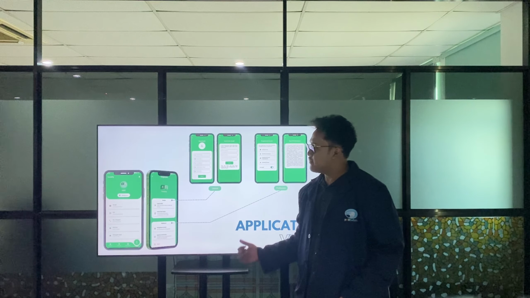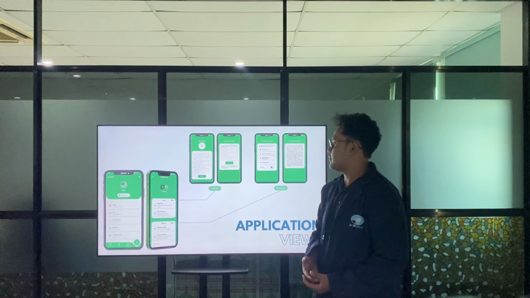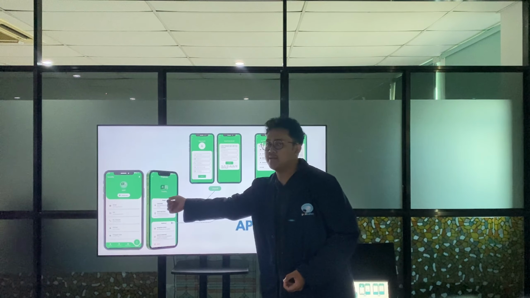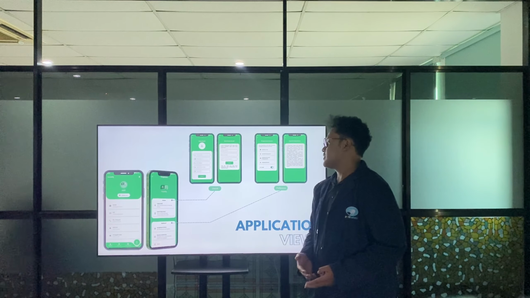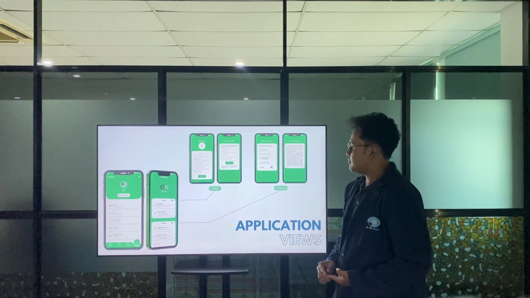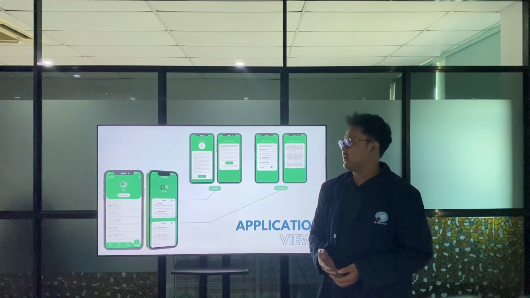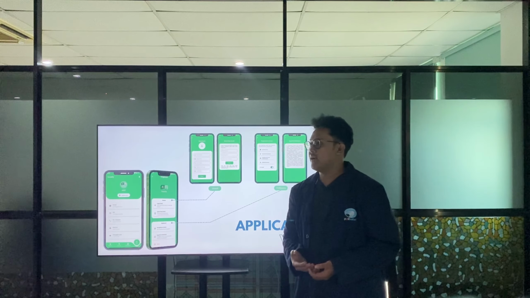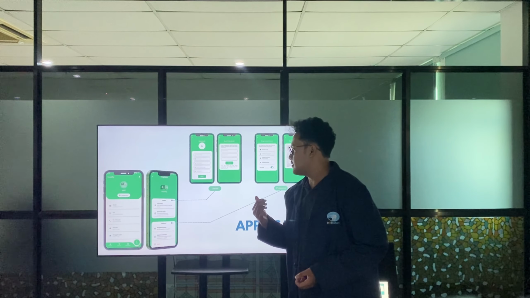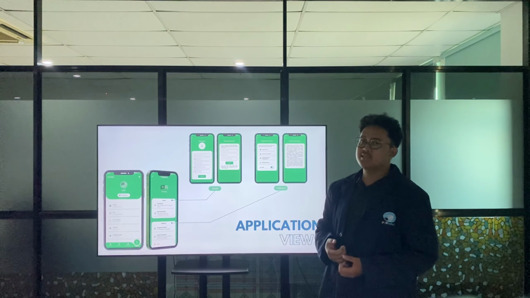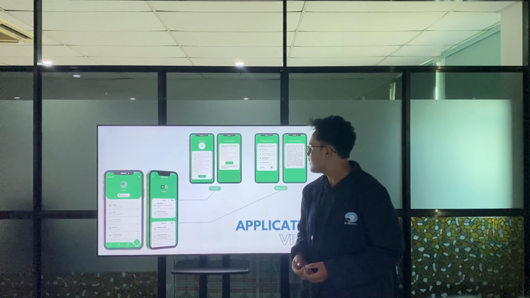Next is the profile screen. In the profile screen we have the setting screen. We can click the setting button. In the setting screen we have 2 sections. The first section is public, where we can change the profile data like profile photo, name, date of birth, and the others. And then in the public section, we can change the account password in this application.